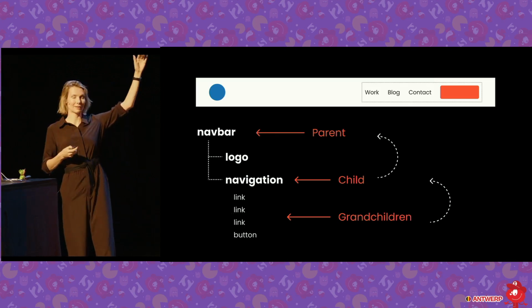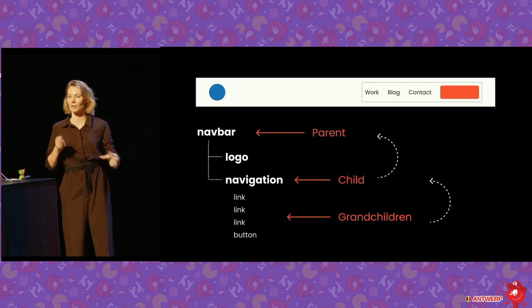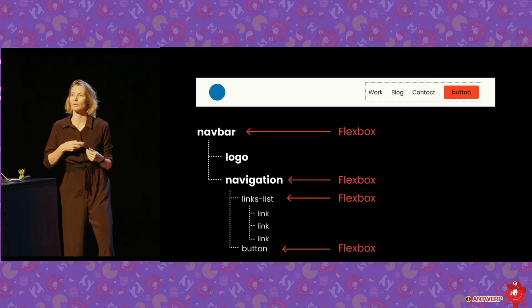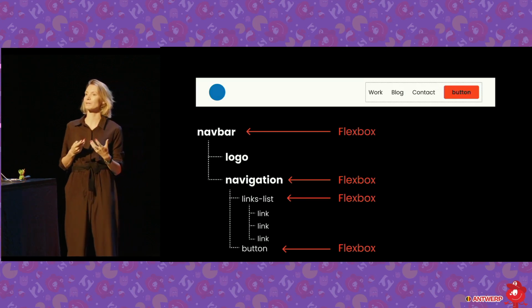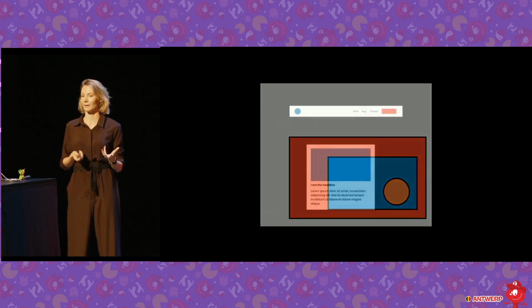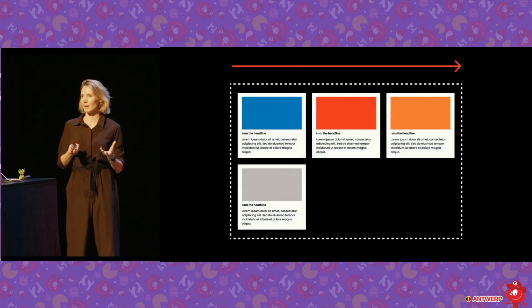And this parent, like the grandparent, is not going to ever get involved with the grandchildren. They're all like closed little families within each other. So you have Flexbox within Flexbox within Flexbox, and this is how you can build those designs. So it's all about nesting. You can set up your components like this. You can group them to larger elements.